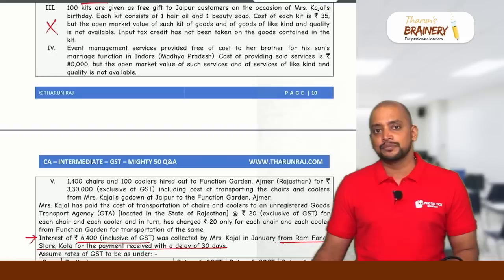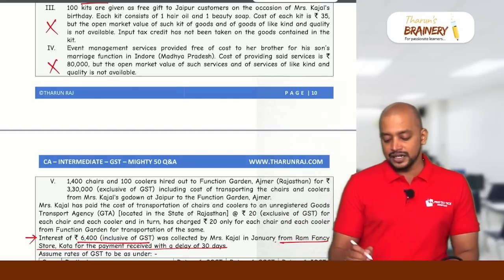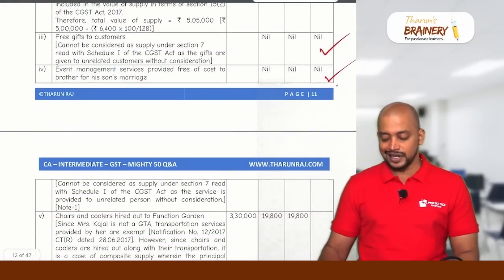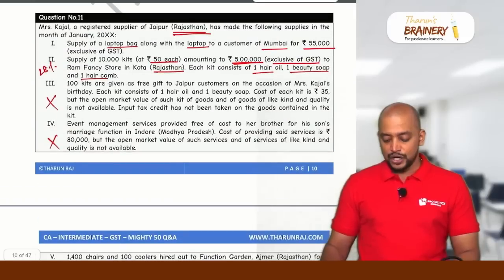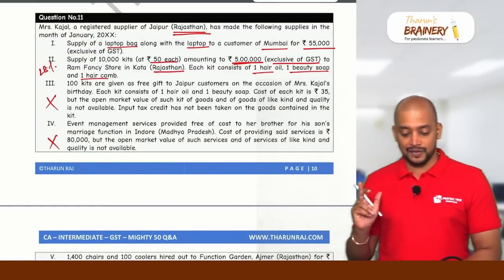So not dependent means brother is not a relative. So this is not a related party transaction. Again, it is not a supply, because it is not a related party transaction, because it is without consideration. Without consideration, you need to refer to 7.1c.